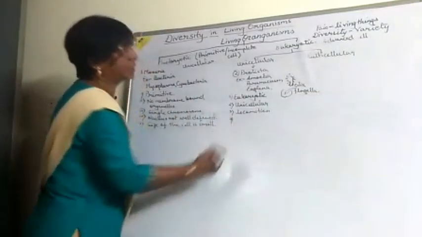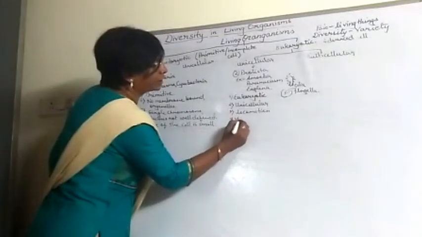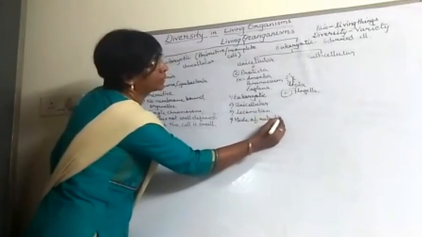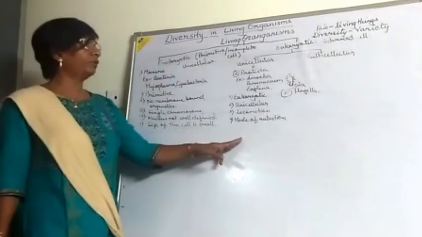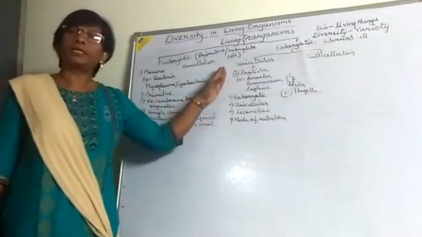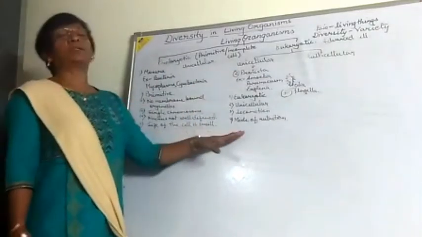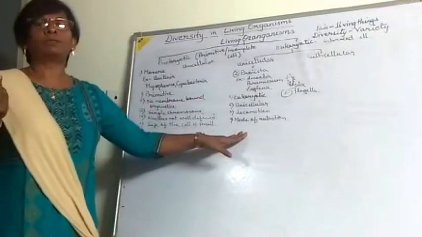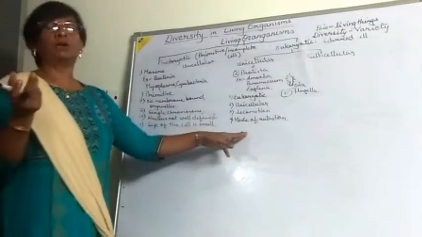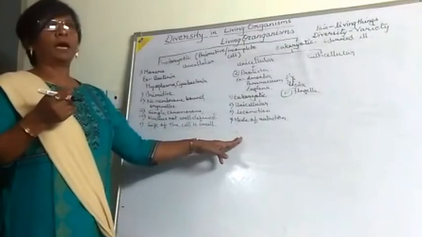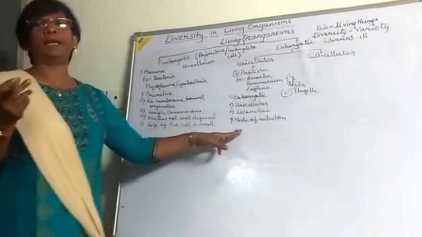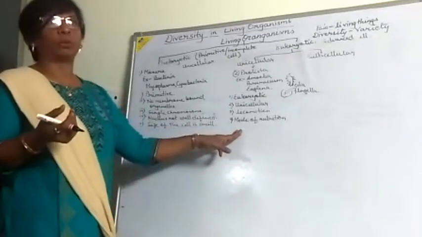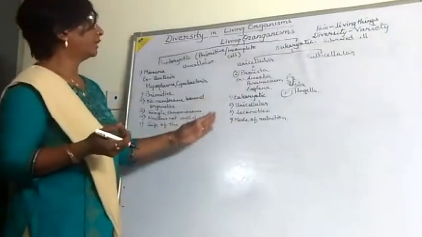Another, fourth property, is the mode of nutrition. Now if you are going to take the mode of nutrition, it may be autotrophic or heterotrophic. Autotrophic, you all know, means they can make their own food, those who possess the photosynthesis characteristics. Another one is the heterotrophic. That means they are indirectly depending on the others, on the photosynthetic ones. So these are the characteristics of the Protista.